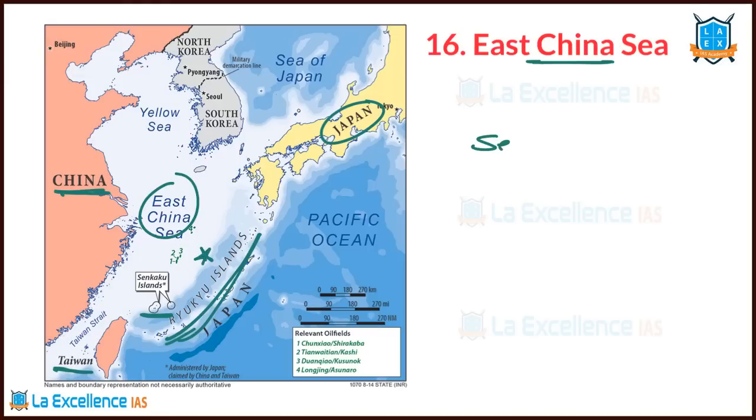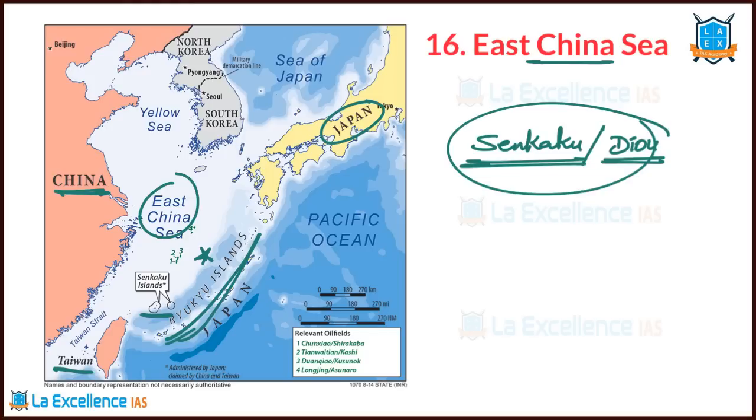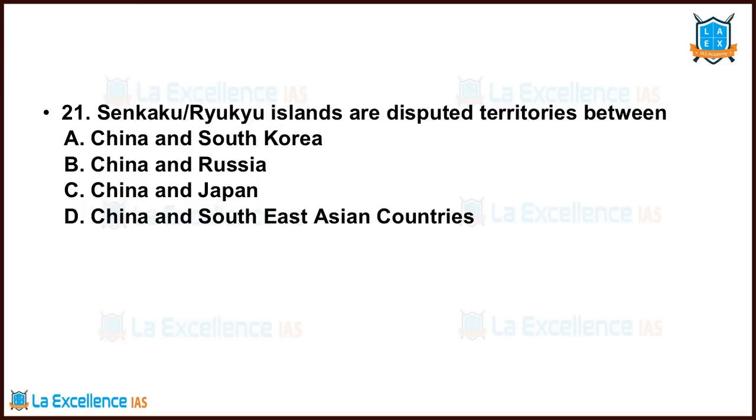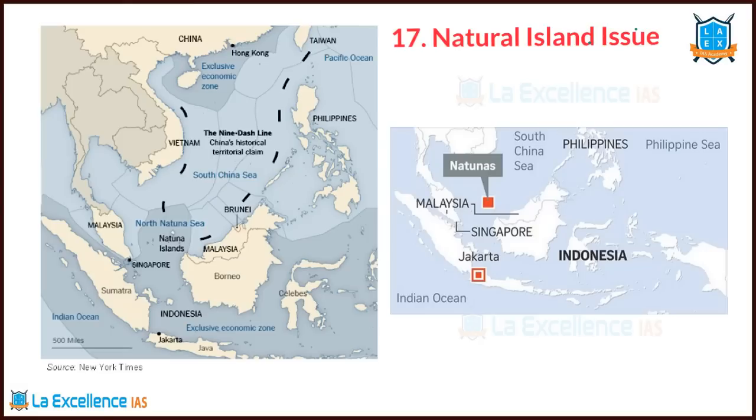So if there is a question on this, the Senkaku Islands are in conflict between which two countries? These are also called the Diaoyu Islands, Senkaku Islands. These are in conflict in which zone? East China Sea zone. Between which countries? China and Japan. Next, the Senkaku and Ryukyu Islands are disputed territories between whom? Between China and Japan.